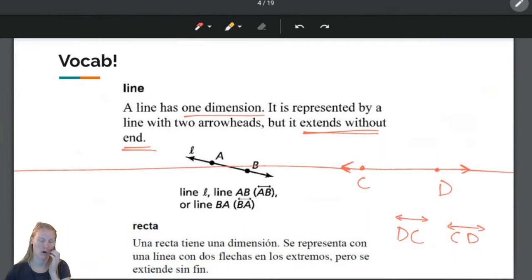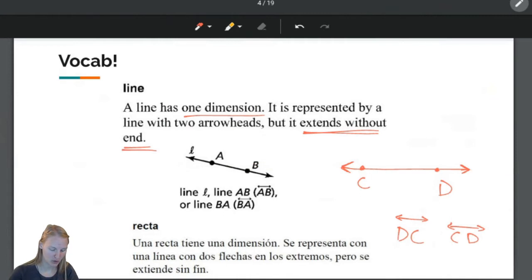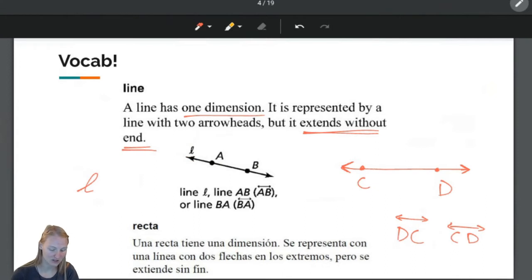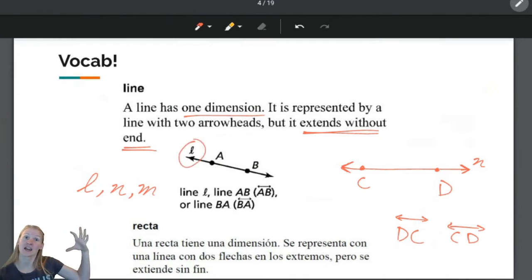But either works. Now you'll notice that in this example, there's this little lowercase cursive L. We also name lines with lowercase cursive letters. The most common ones you'll see are L, N, and M. So if I put a little lowercase n on the end of the line, see how L is by the arrow.